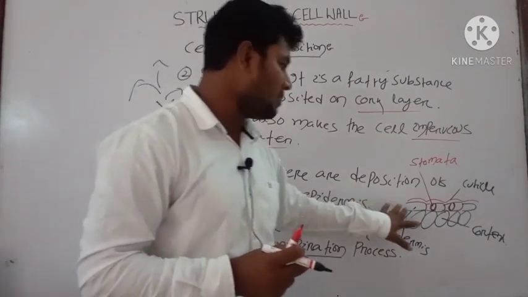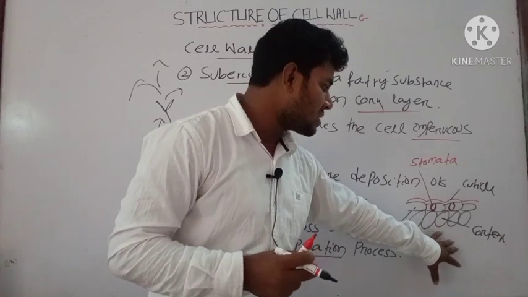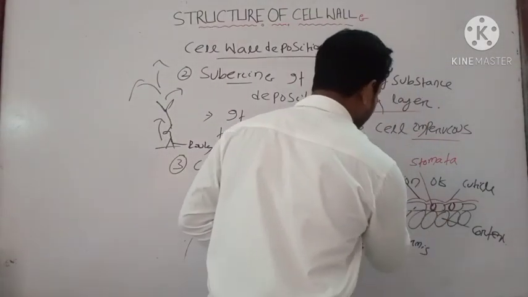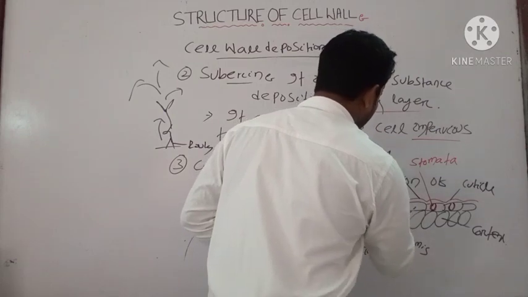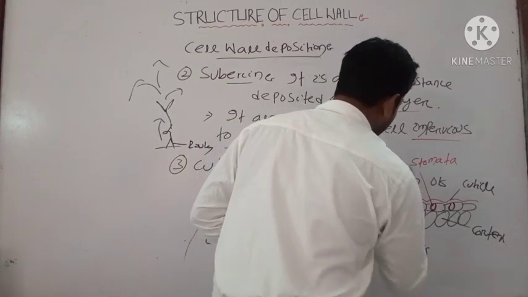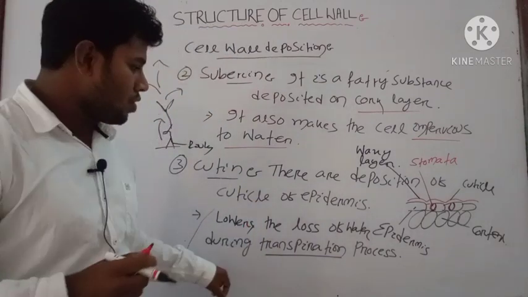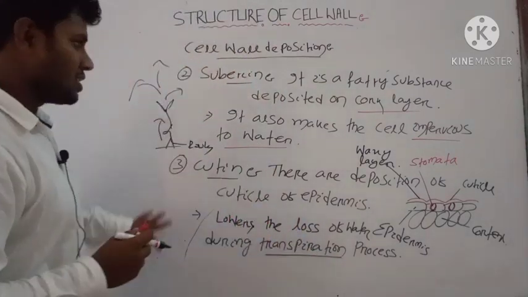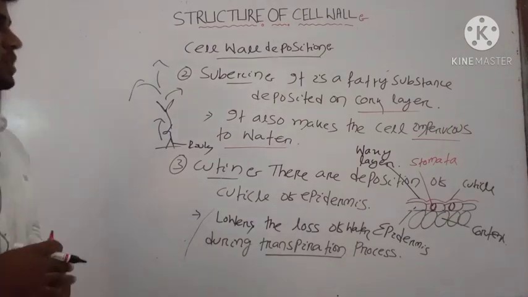Why does it control the excess loss of water? Because cutin is a waxy layer. That's why it is reducing the water loss during the transpiration process. Note down these structures, then we will discuss another deposition.